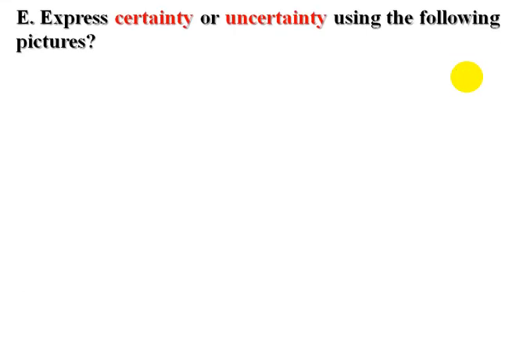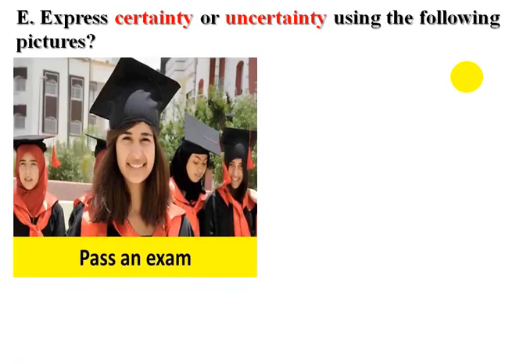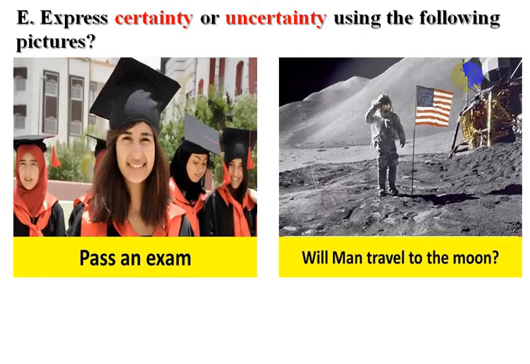The last one, express certainty or uncertainty using the following pictures. So we have the first picture, pass an exam, and a second one, will man travel to the moon? You have 1 minute to try to guess the possible answers. So in this case you are free to choose the expressions you want.